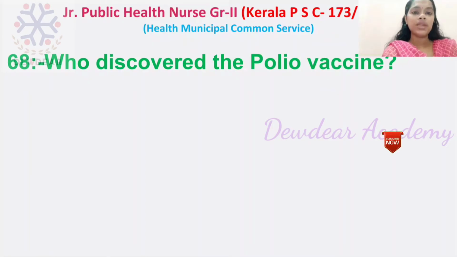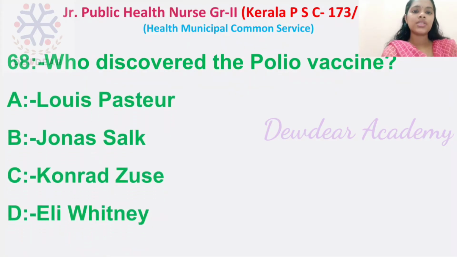Then question number 68. Who discovered the polio vaccine? Options: Louis Pasteur, Jonas Salk, Conrad Seuss, Eli Whitney. Right answer is Jonas Salk.